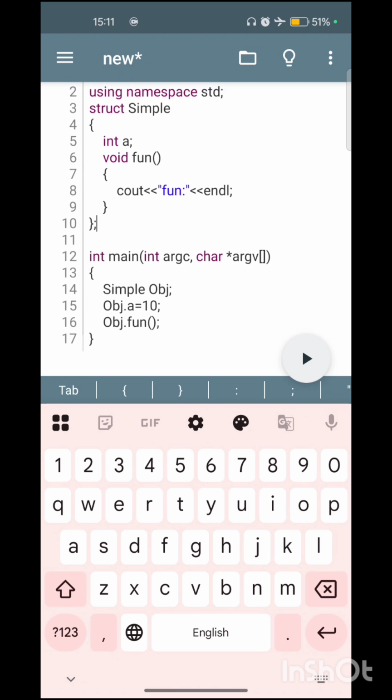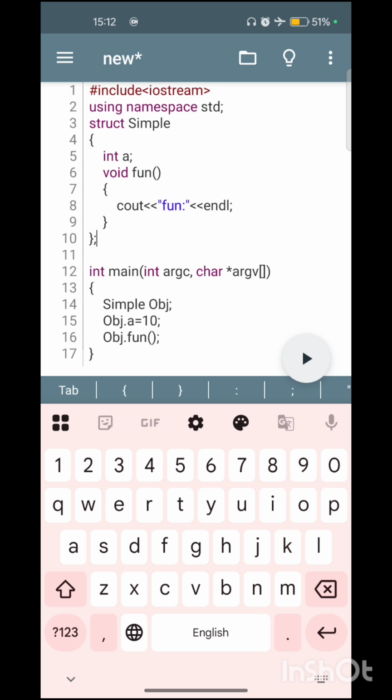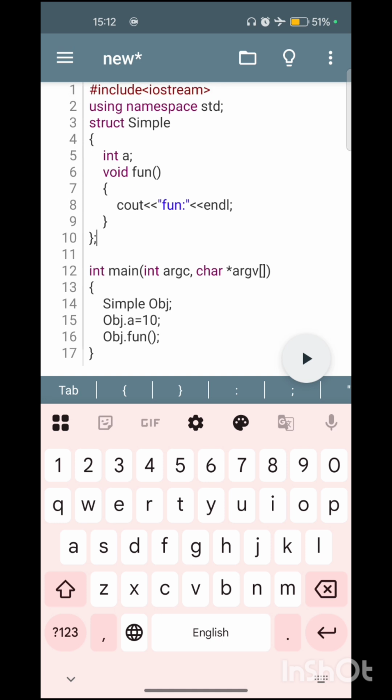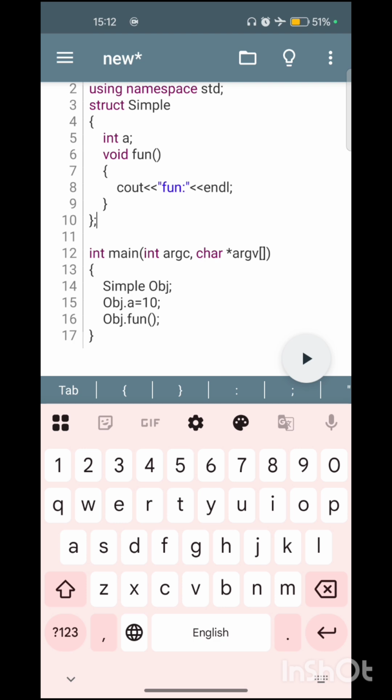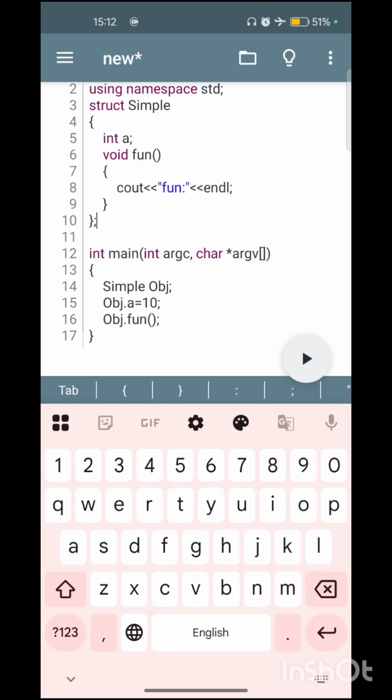First we will see the example of structures. For the member variable like int and the functions, we didn't declare any access specifier, so we can access these struct member variables and functions directly. I will compile and show you. It's not showing any errors, so we can access them by default.